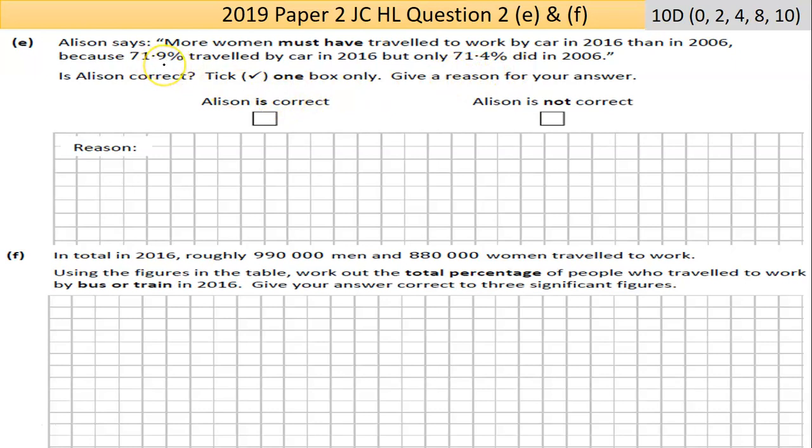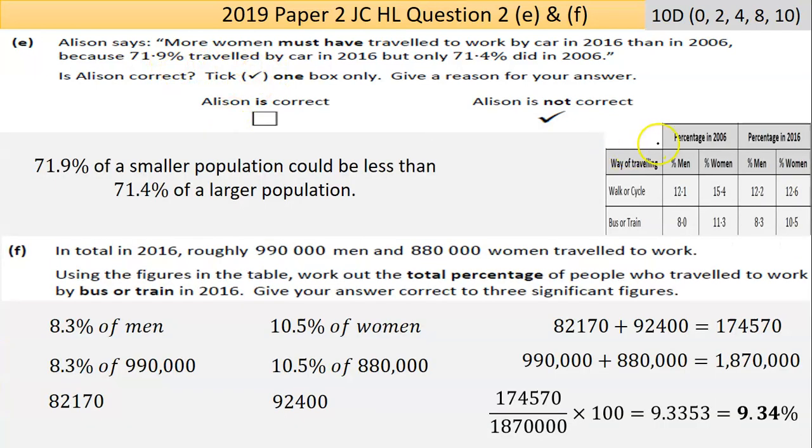The size of the percentage doesn't matter. It's what that percentage is telling you about the total body. Even the fact that the population in 2016 is larger. So just clicking the screen grab in for the answer there, because Alison's not correct. She can't be sure. Maybe the population has declined due to immigration or lower birth rates. Maybe it's gone up, but you don't know that data. So you can't make an assumption. 71.9% of a smaller population could be less women than 71.4% of a larger population.